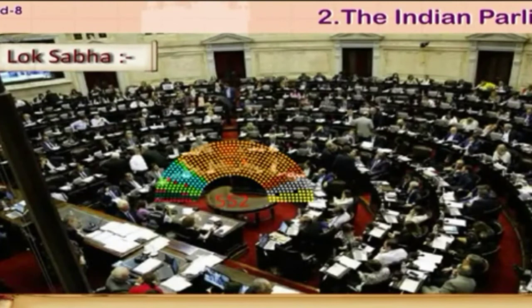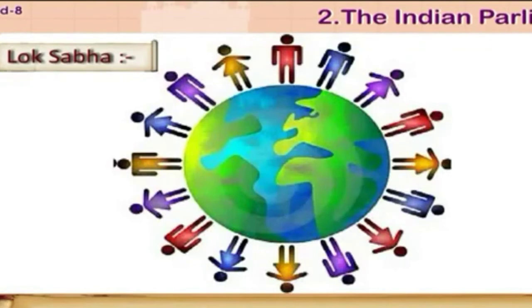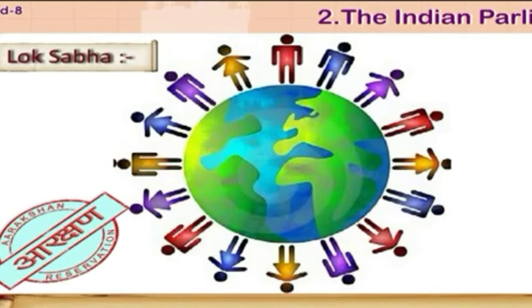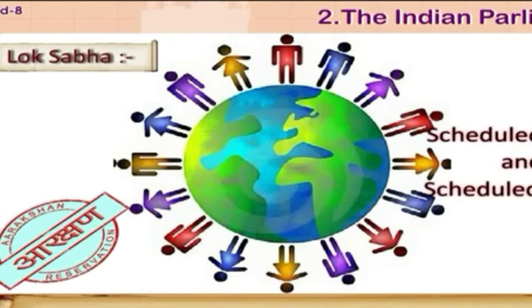As per the Constitution, there can be a maximum of 552 members in the Lok Sabha. To ensure equal representation to all sections of the community, some seats are reserved for members belonging to scheduled castes and scheduled tribes.